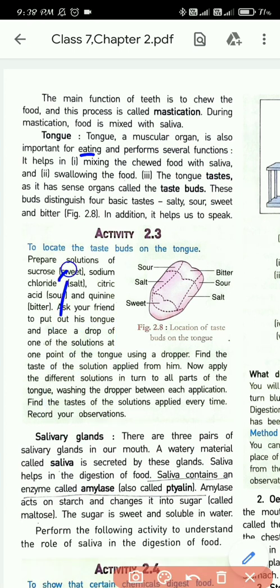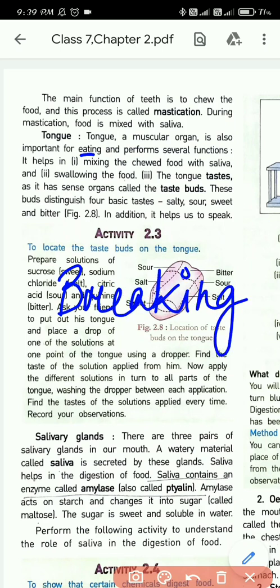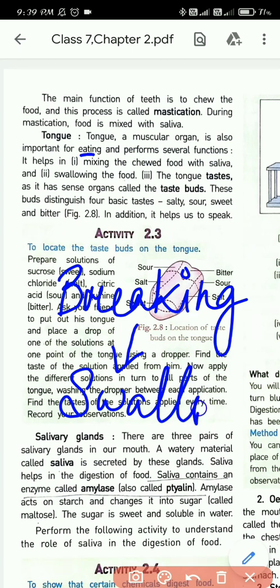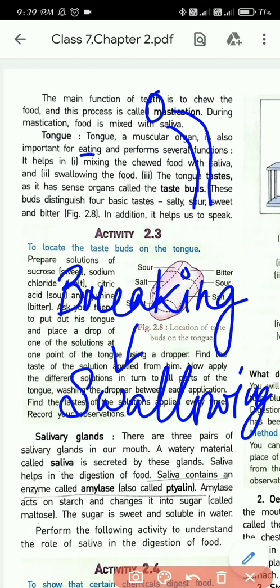When you take food, at first you will chew it and break it into pieces. After chewing is over, what is the next step? You will swallow the food, isn't it? So the tongue will push the food. Suppose this is the food, it has to go down the alimentary canal. The tongue will help in swallowing. Somehow it will push, and the food will go into the alimentary canal.